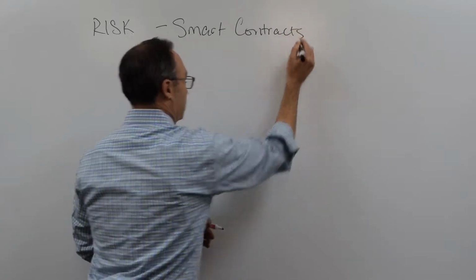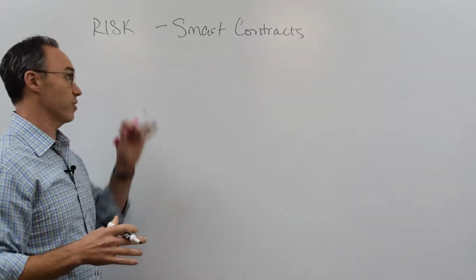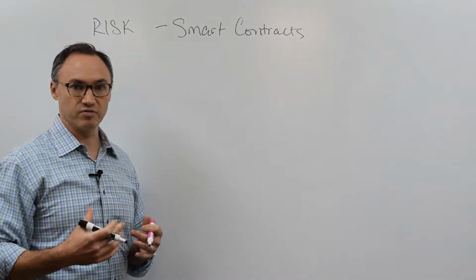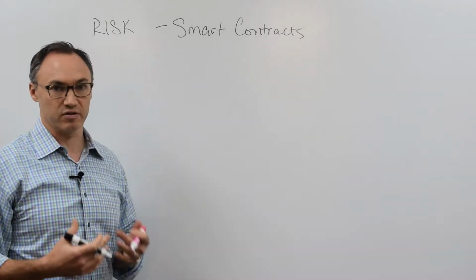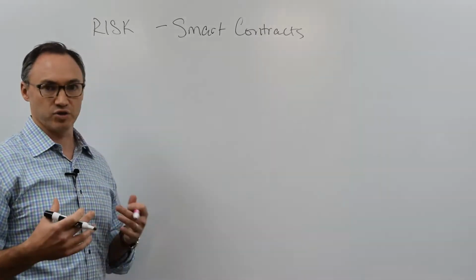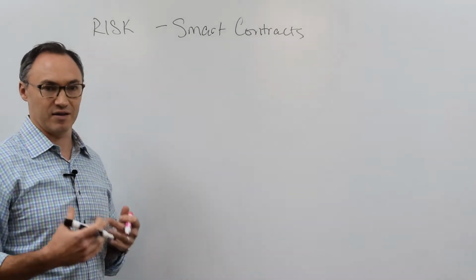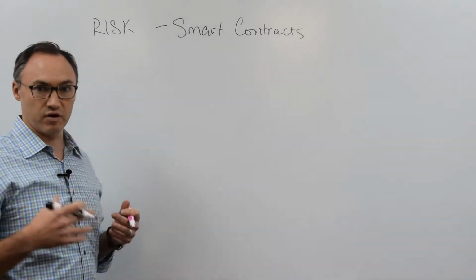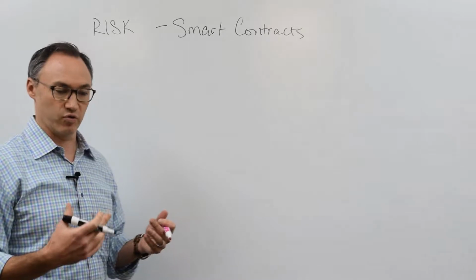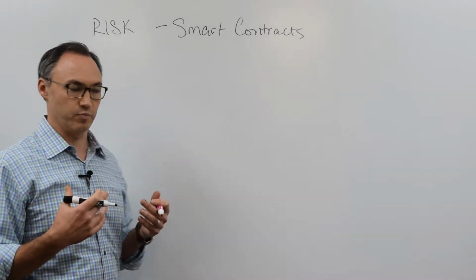And in this particular video, we're not going to talk about the risk of them. We're just going to talk about what they are. Because in several videos so far and in several things you can find online, we talk about smart contracts quite a bit. And I just wasn't sure if we had discussed them at length enough within our videos to where when I talk about the risks of them, that it's completely understandable.